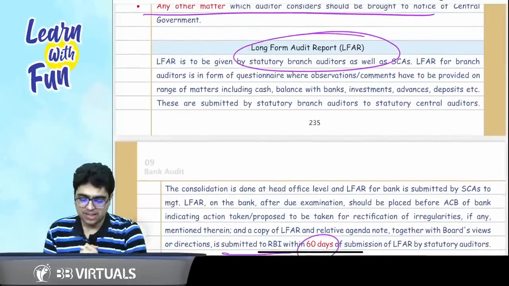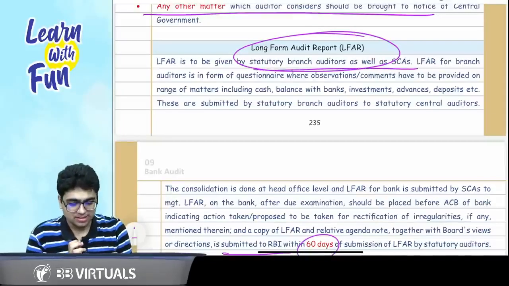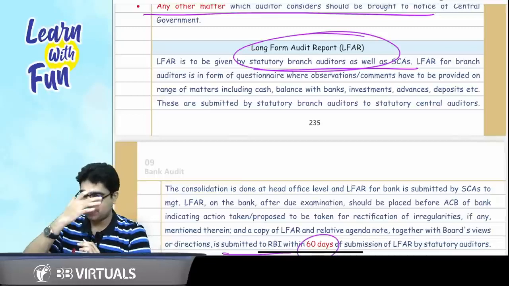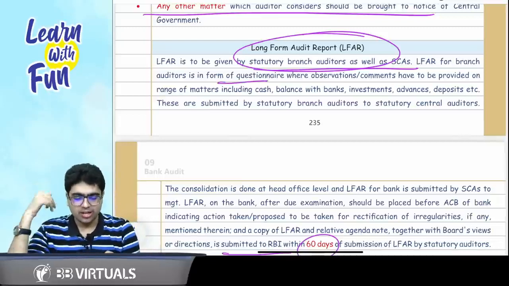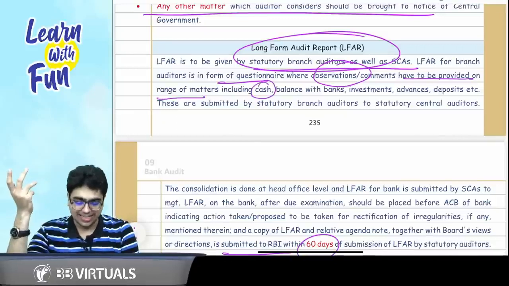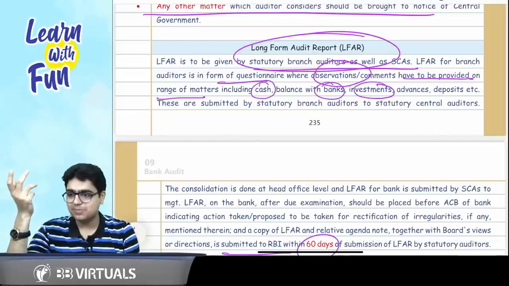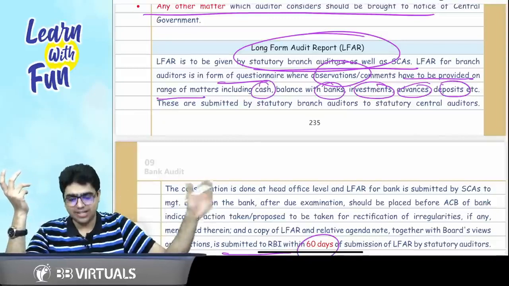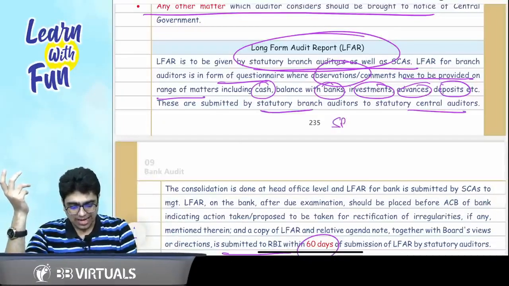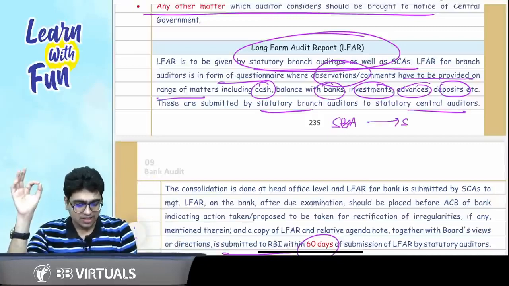LFAR is to be given by the statutory branch auditor as well as the central auditor. Both types of auditors need to give it. LFAR for the branch auditor is in the form of a questionnaire where observations and comments have to be provided on a range of matters like cash, bank balance, investments, advances and deposits, basically covering everything. They are submitted by the branch auditor to the central auditor. So SBA submits the LFAR to SCA.